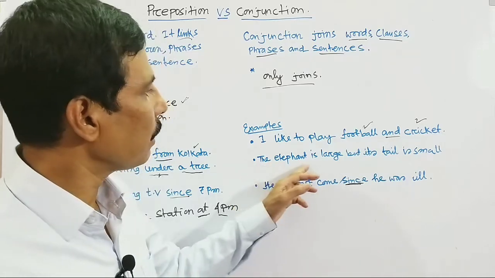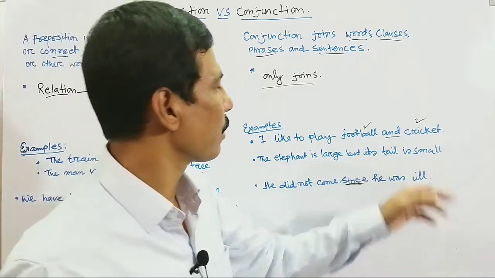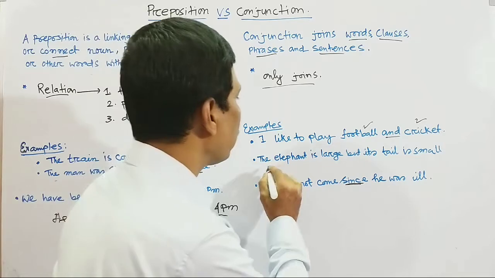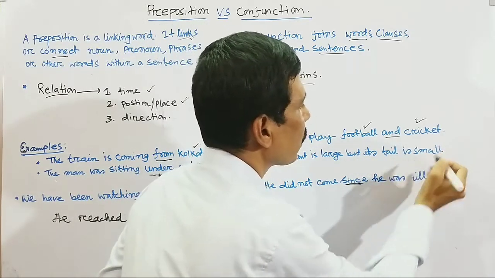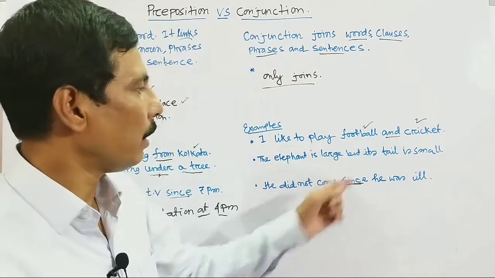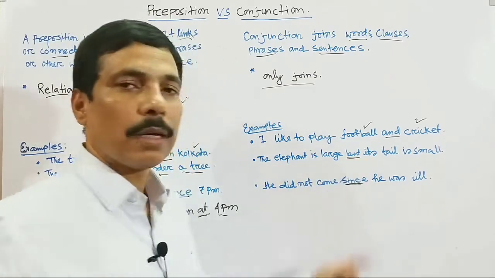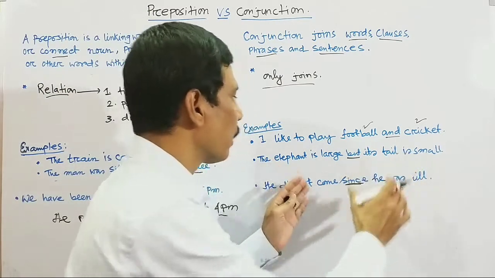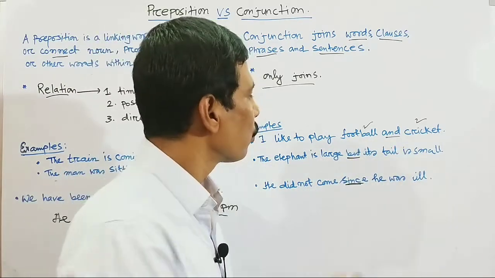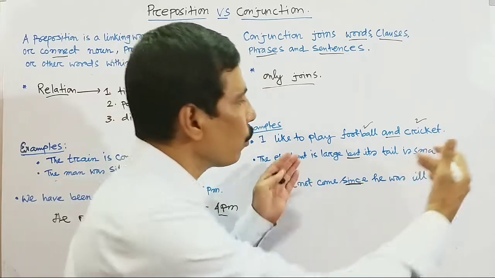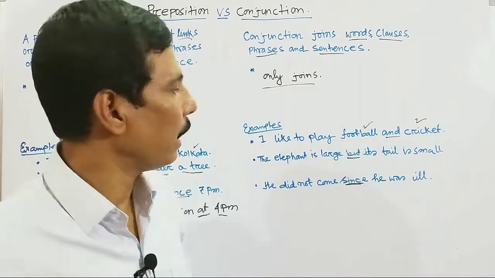Next, the elephant is large, but its tail is small. Here, the elephant is large is a sentence, and its tail is small is also a sentence. So here, this conjunction but joins two sentences. The elephant is large, but its tail is small. So here, but only joins two sentences. It does not express any other meaning.